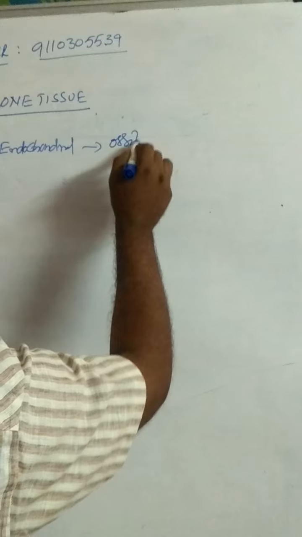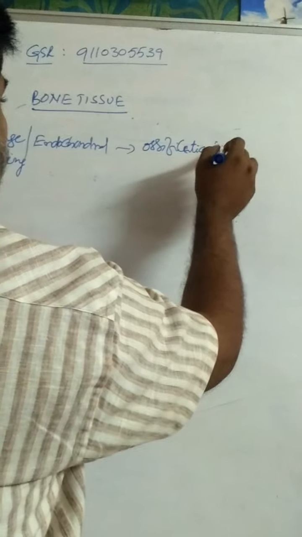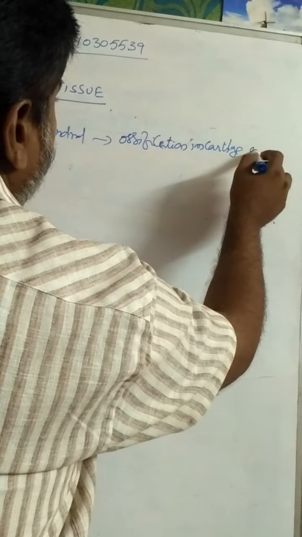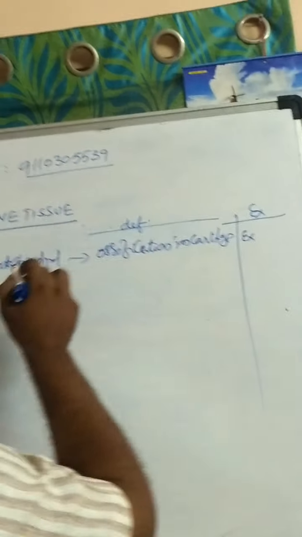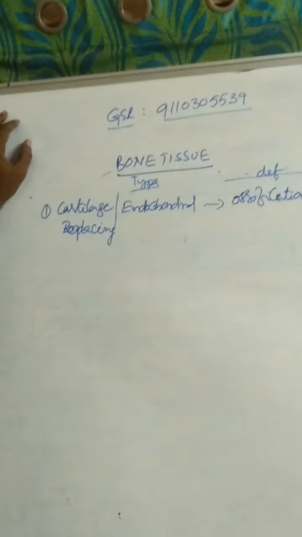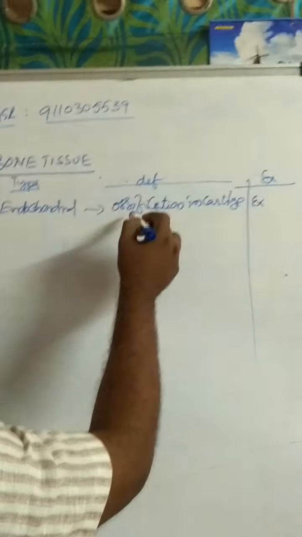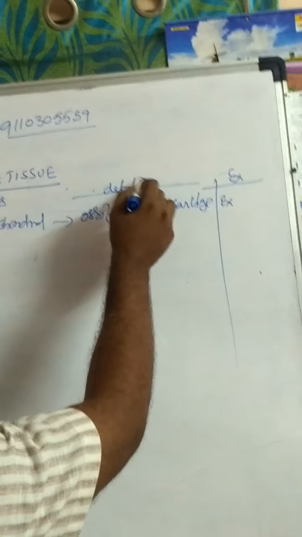These bones are formed from ossification in the cartilage. That means cartilage is converted into bone. That type of bones are called cartilaginous bones. Type 1, cartilaginous bones or endochondral bones are replacing bones. Formation: ossification of cartilage.